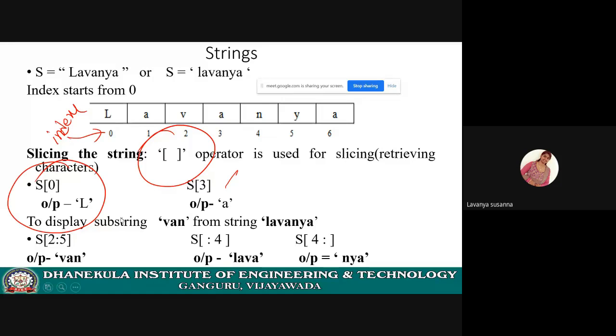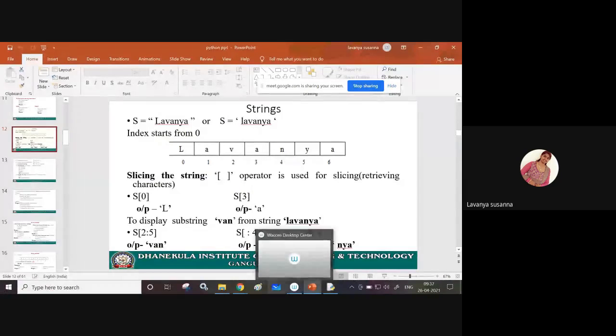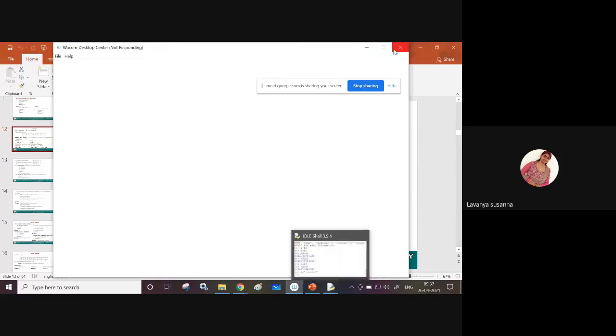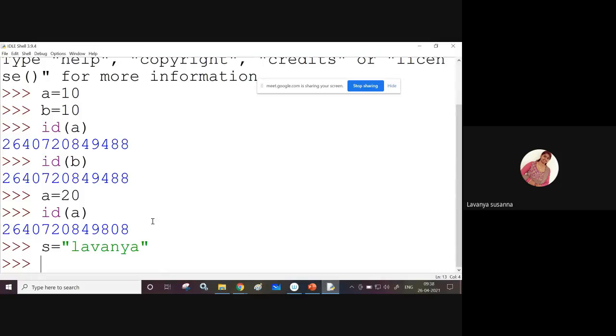Okay. Let us see it. See here, S equal to LAVANYA. Now, see what is meant by immutable.